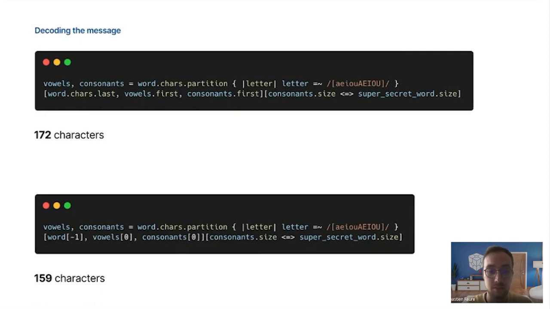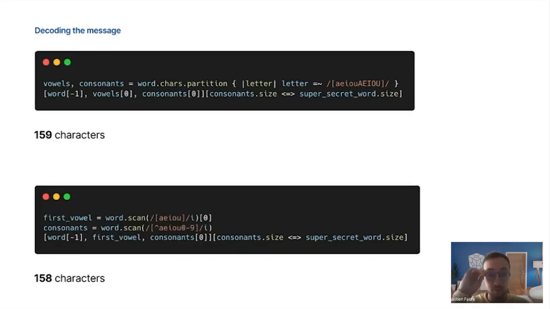Indexes work like, for example, in Python. So -1 will be the last element of our array. The next step here is to remove the dot last and dot first. Strings can receive indexes directly, so you just have to replace them with indexes, -1 for the last and 0 for the first one.